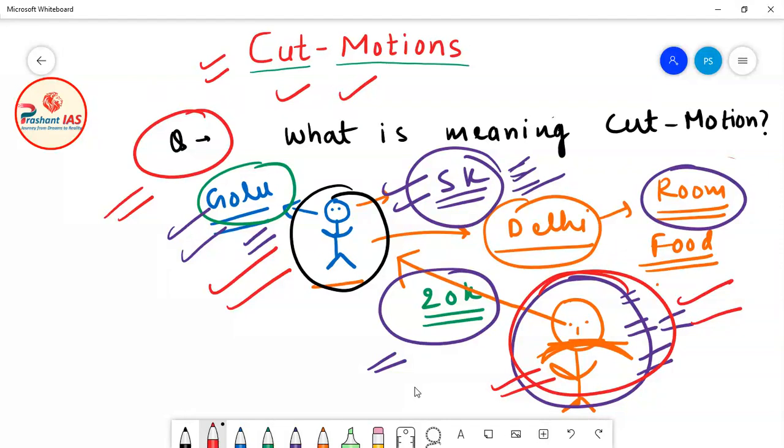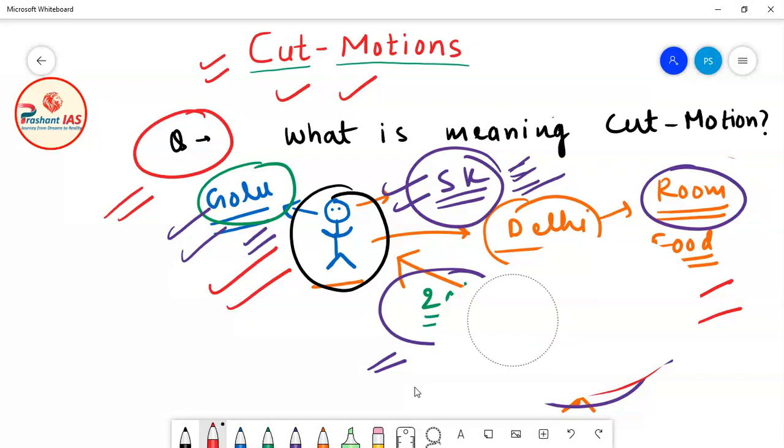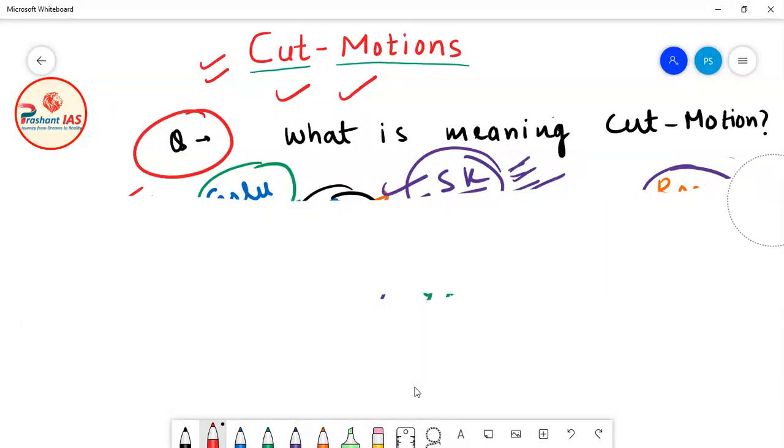Okay, so what does it mean? I just want to say that if the father of Golu is providing money to Golu for his expenditures, then if Golu is not performing as per the wish of the father, if Golu's father is getting complaints of Golu, then he should have some financial control over Golu, because without money Golu will not be able to survive in the city of Delhi. Okay, so are you getting my point? Now we will apply this same concept on the government, and when we apply the same concept on the government, then you will easily understand what is the meaning of cut motions.